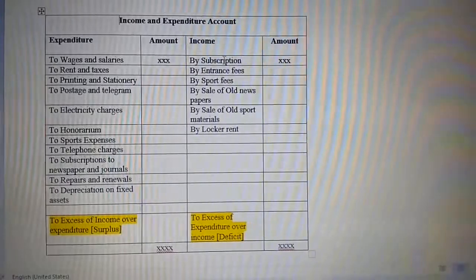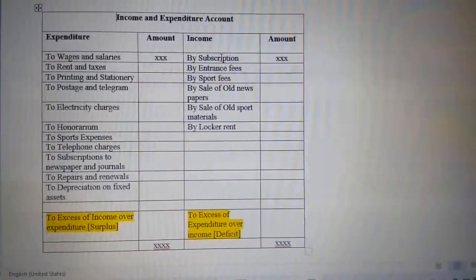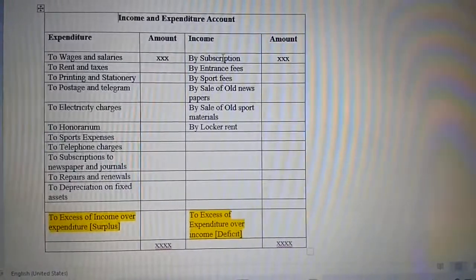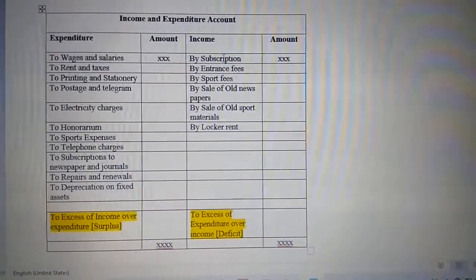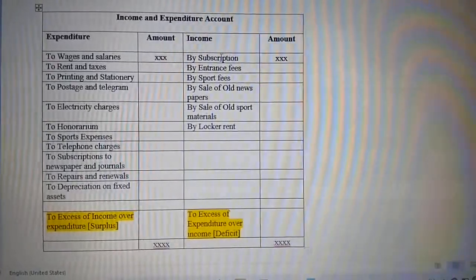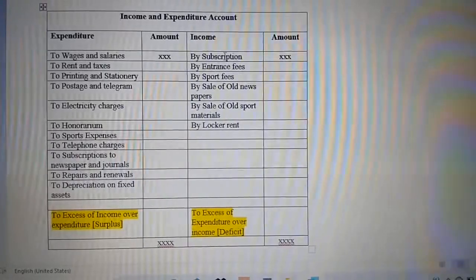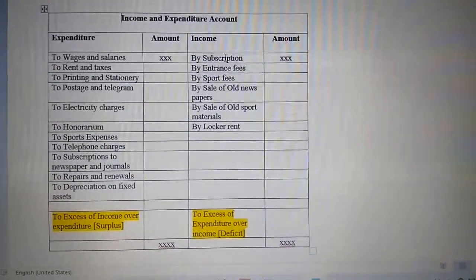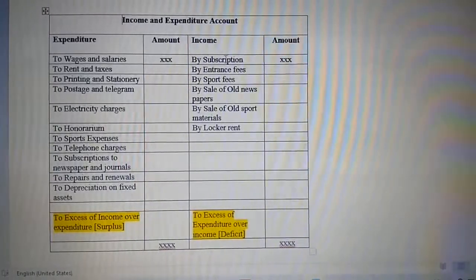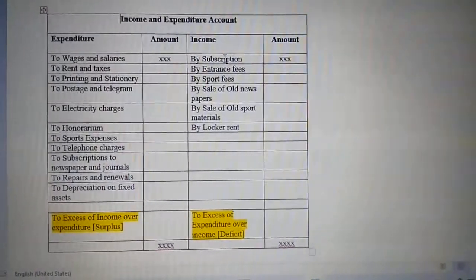The word profit and loss account is mentioned in case of a trading concern, but income and expenditure account is mentioned in case of not-for-profit or non-trading concerns. Now let us just observe here. This is just opposite to receipts and payments, which means your income falls on your credit side and your expenditure falls on your debit side.